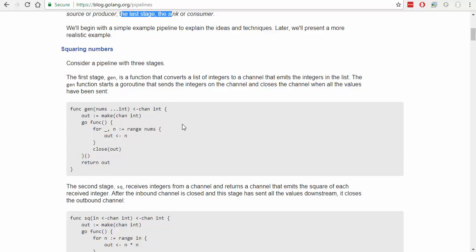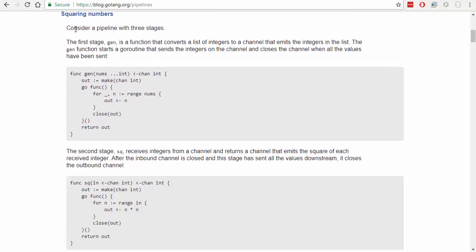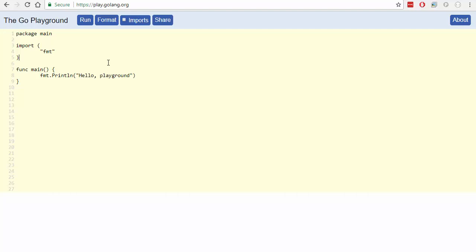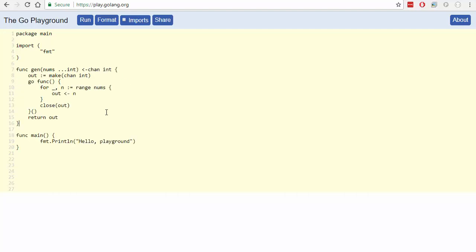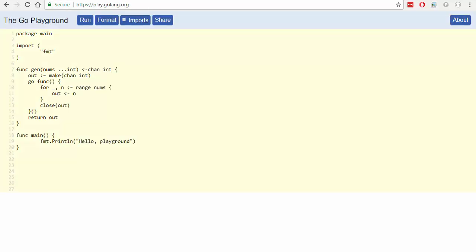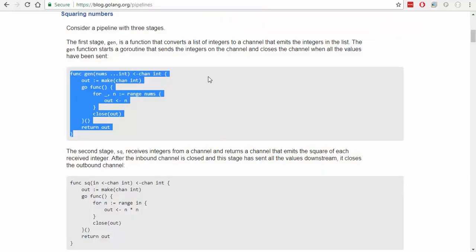So let's begin with an example. I will present more realistic ones later. Consider a pipeline with three stages. The first stage, gen, is a function that converts a list of integers to a channel and then emits the integers in the list. The gen function starts a goroutine that sends the integers on a channel and then closes the channel when all the values have been sent. Okay, so let's just grab this and throw it into our little program over here. This is just a standard Go playground default.